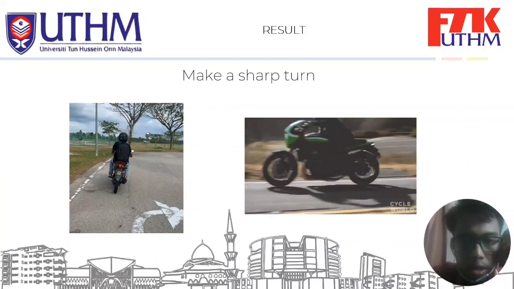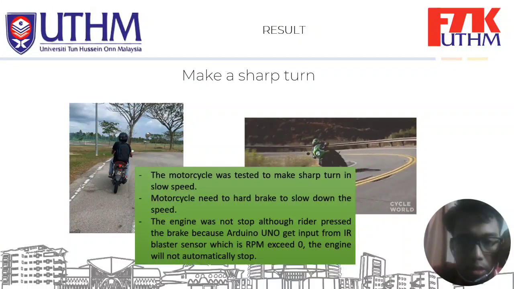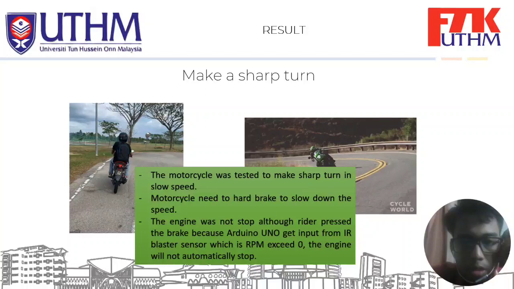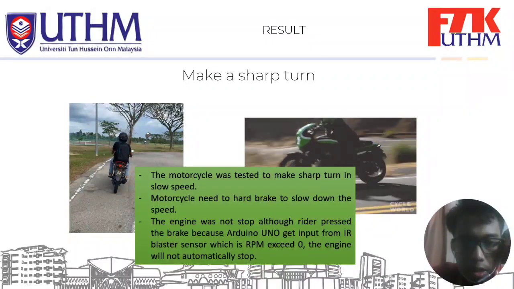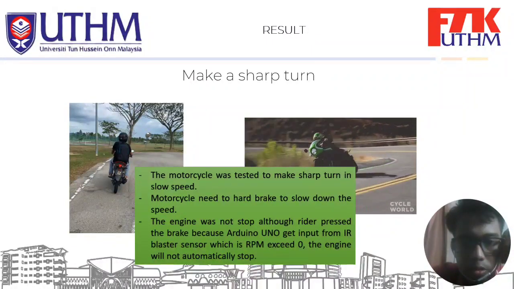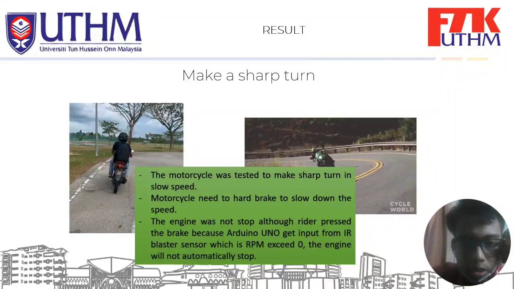Okay, then we have made a sharp turn. For the motorcycle, we'll test making a sharp turn at slow speed. For the motorcycle, we need to hard brake to slow down the speed. From that, the engine was not stopped although we pressed the brake, because the Arduino Uno gets input from the IR Blaster sensor, and the RPM exceeds 0, so the engine will not automatically stop.